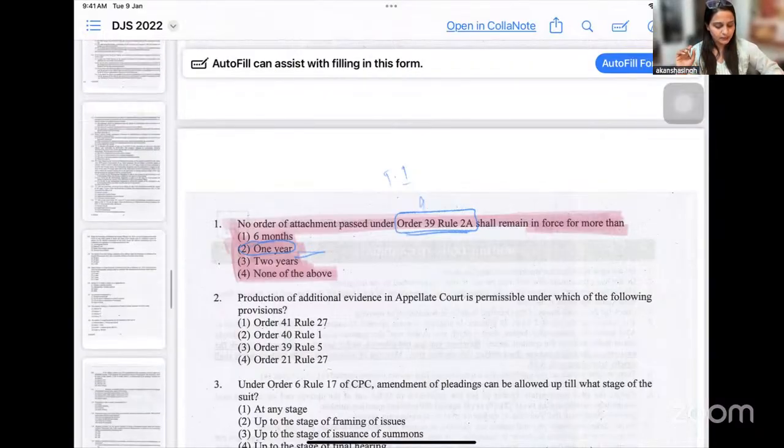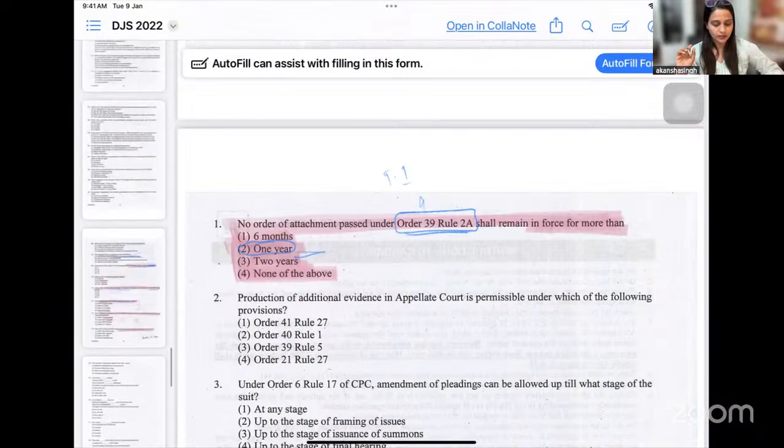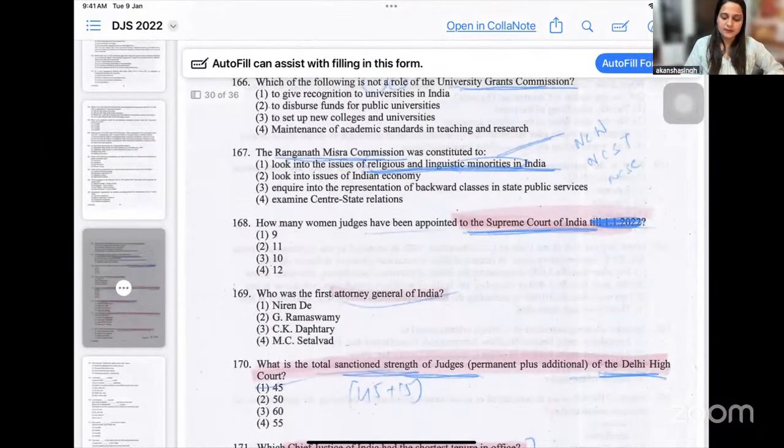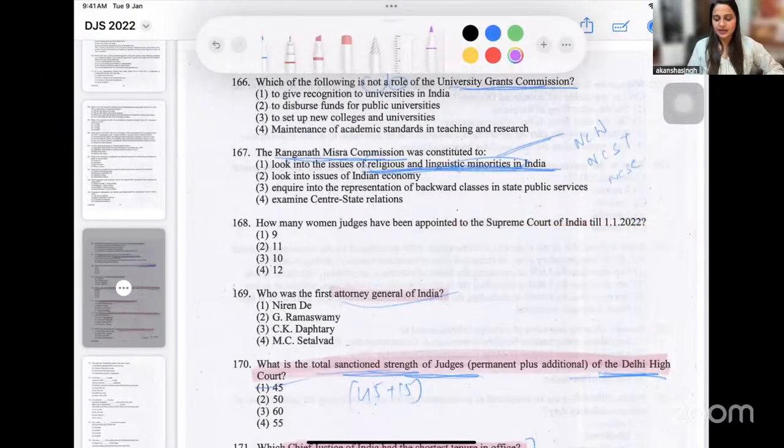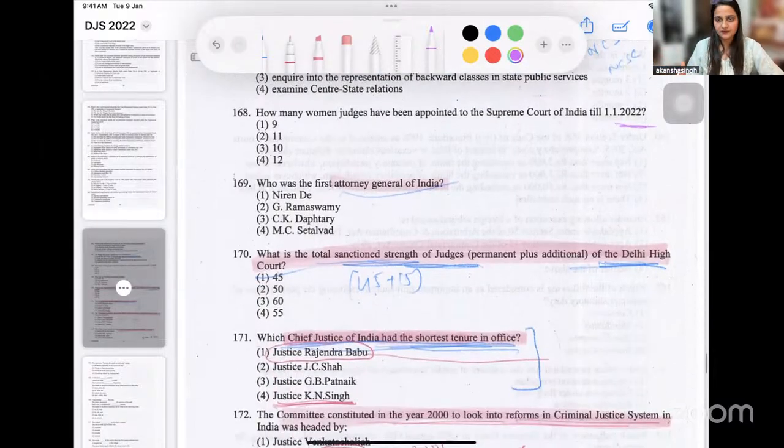I will directly move to the question related to the Supreme Court. It asks how many judges have been appointed in the Supreme Court of India, and because the question was asked in 2022, it says till 2022. Even till the present, you should know the answer, and you should know who the present sitting judges are. I will show you the list of the judges also, where we'll get the answer. This is to give you an idea of how you're supposed to prepare.